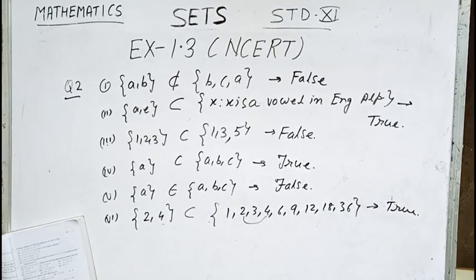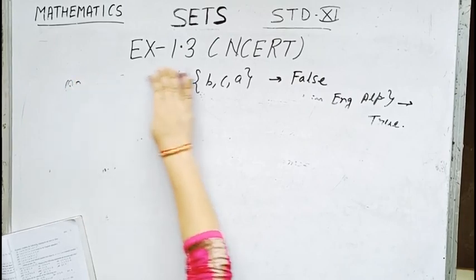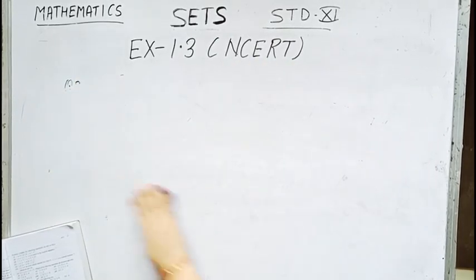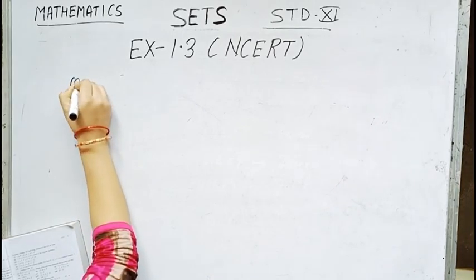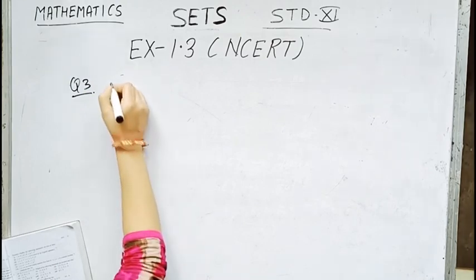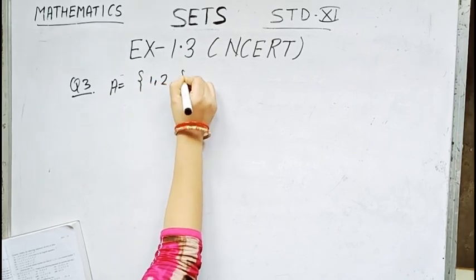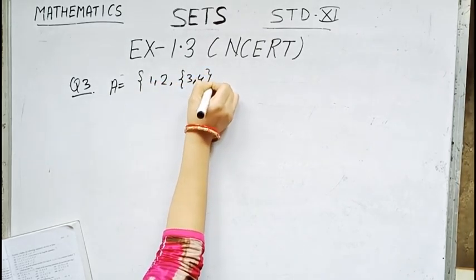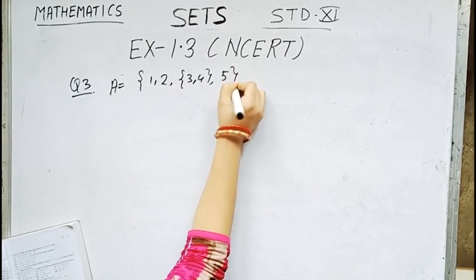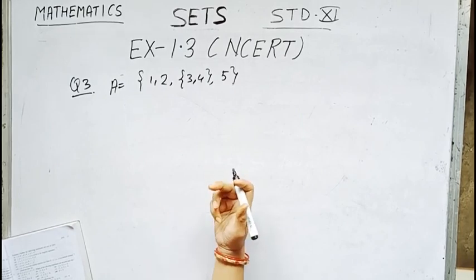Now let us go to question number 3. Question number 3 is, if A is equal to the set containing 1, 2 and the set containing 3, 4 and 5, which of the following statements are incorrect and why?